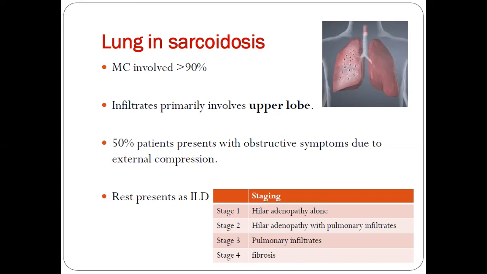In stage 1, we have bilateral hilar lymphadenopathy. And coming to stage 2, we are generally going to have hilar lymphadenopathy along with pulmonary infiltrates. Here I'll talk about the clinical paradox. As we all think, whenever the hilar lymphadenopathy is decreasing, the patient should improve clinically. But in stage 2, the patients start presenting clinical manifestations. This is because as the hilar lymph node size decreases, there is involvement of pulmonary infiltrates, hence the patient might present with wheeze and different pulmonary manifestations. And coming to stage 3, there will be only pulmonary manifestations, and stage 4 will be fibrosis.